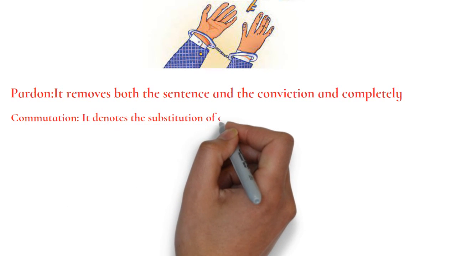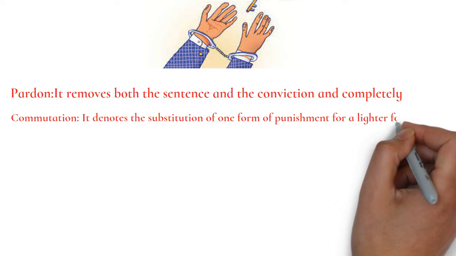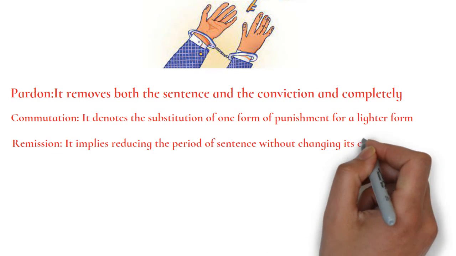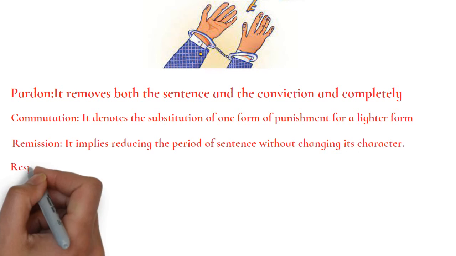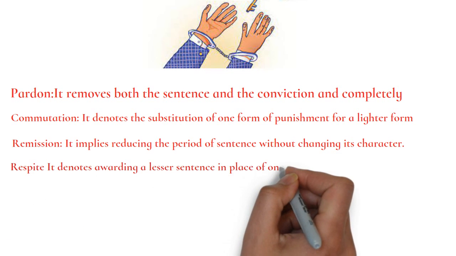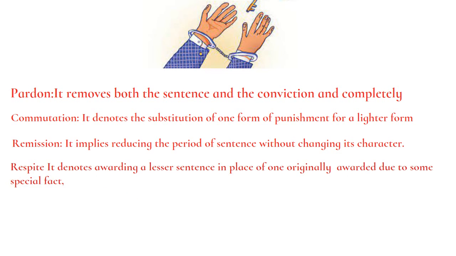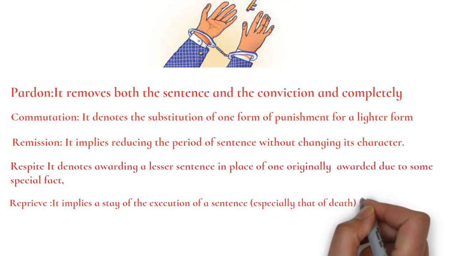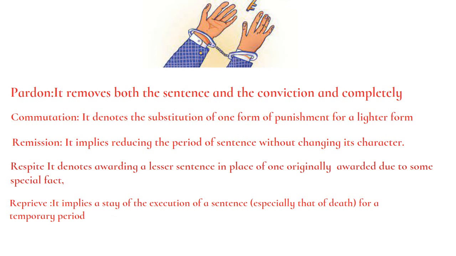Then commutation. It denotes the substitution of one form of punishment with a lighter form. And remission. It implies reducing the period of sentence without changing its character. Respite. It denotes awarding a lesser sentence in place of one originally awarded due to some special fact, for example, physical disability. Reprieve. It implies a stay of execution of sentence, especially that of death, for a temporary period.